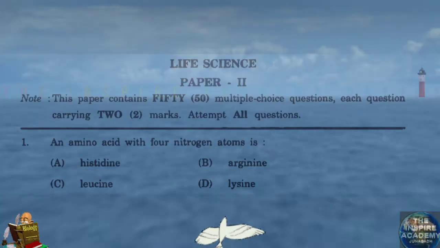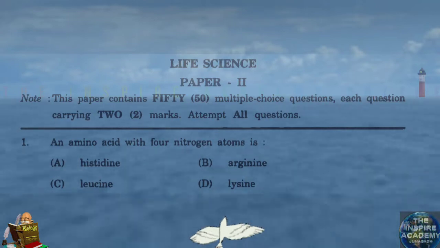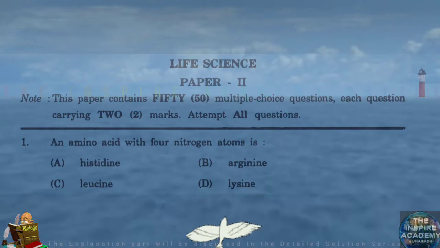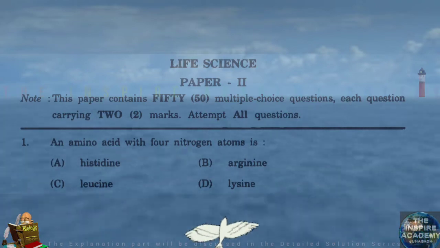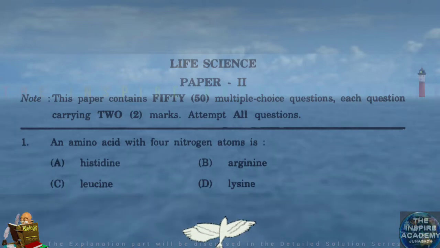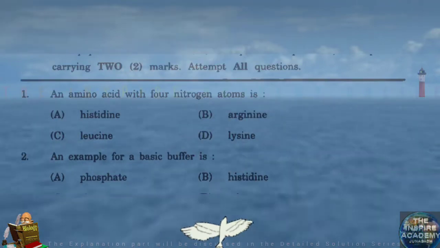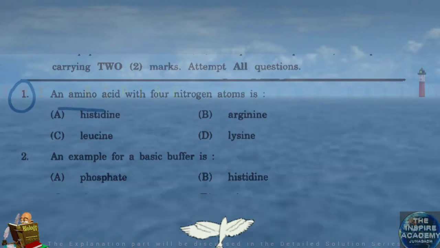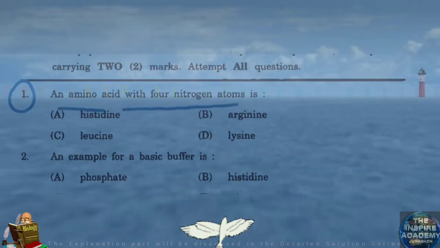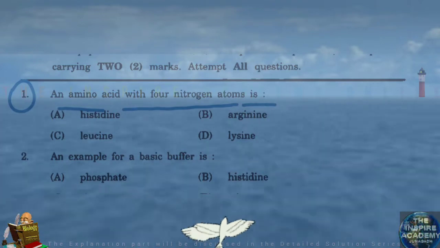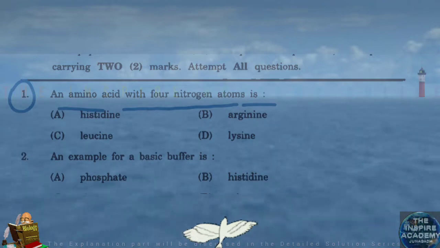Life Science, Paper 2, Year 2013. Question number 1. An amino acid with 4 nitrogen atoms is arginine.